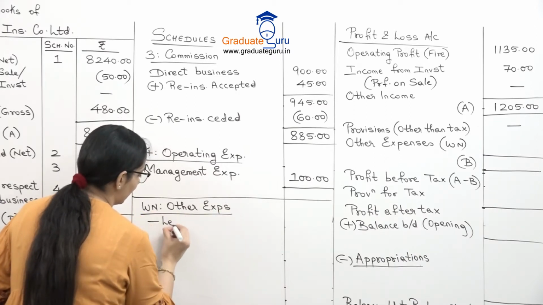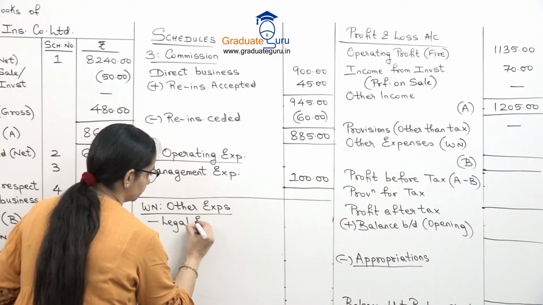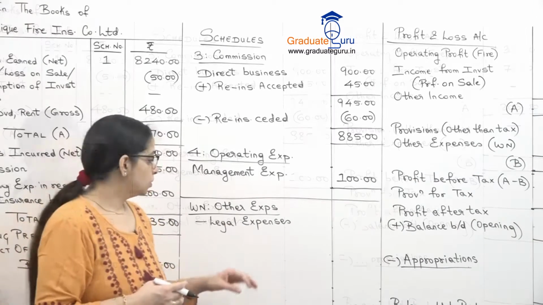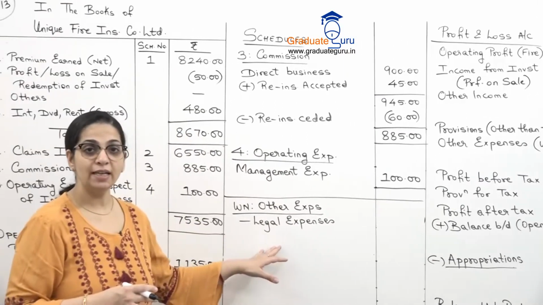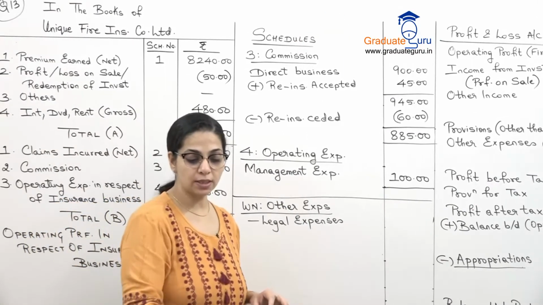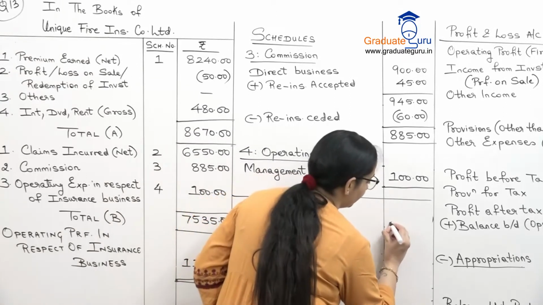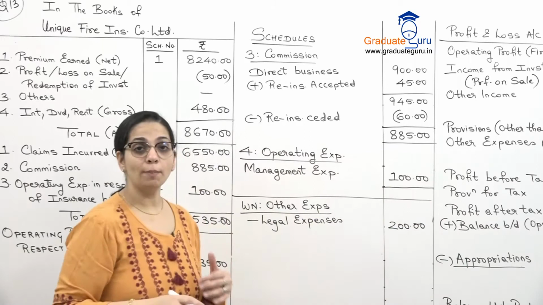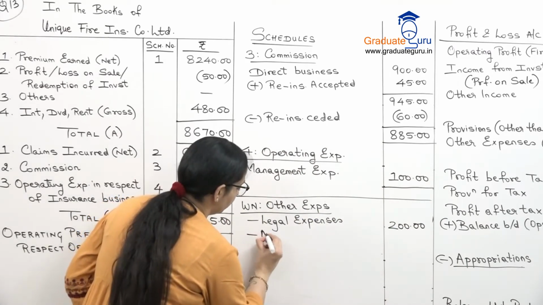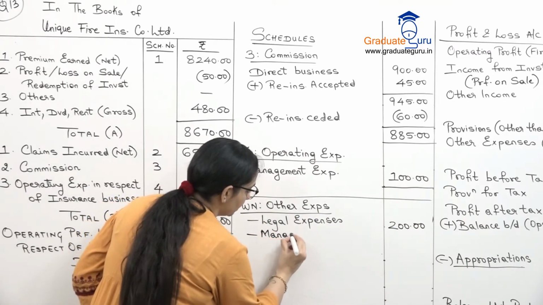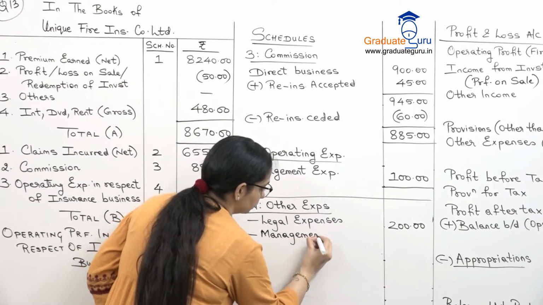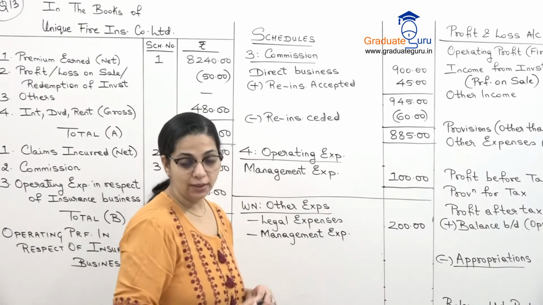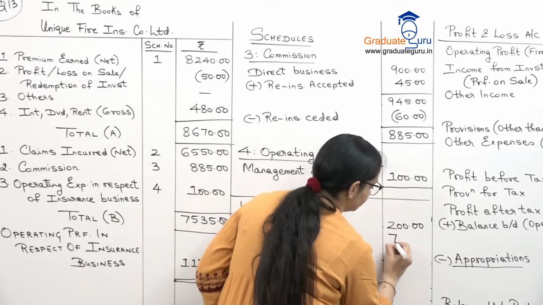First is our legal expenses. So in other expenses, one is legal expenses, which are given for overall business, 200. And there is also management expenses which are given for overall business. So the management expense is 750.